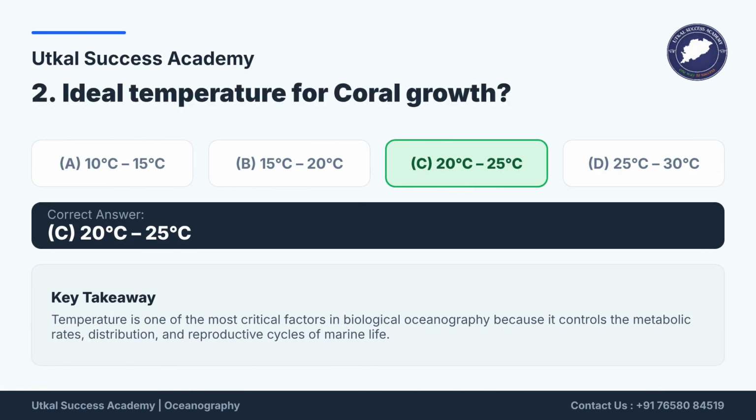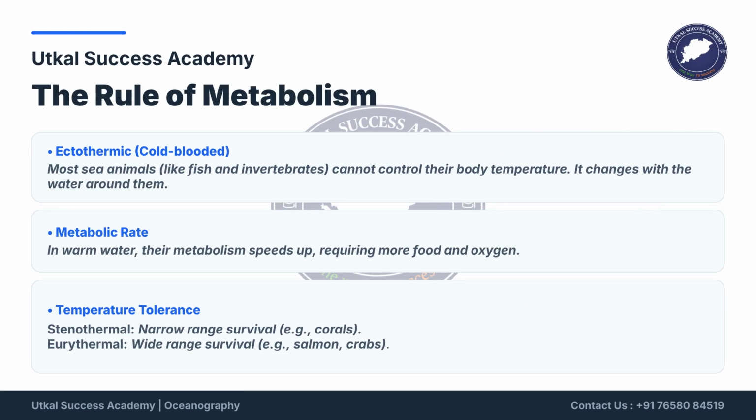Next question. What is the ideal temperature for coral growth? The correct answer is 20 degrees Celsius to 25 degrees Celsius. Temperature is a critical factor in oceanography, as it controls the metabolic rates and distribution of marine life. Most sea animals are ectothermic, meaning their body temperature changes with the surrounding water. In warmer waters, their metabolic rate increases.